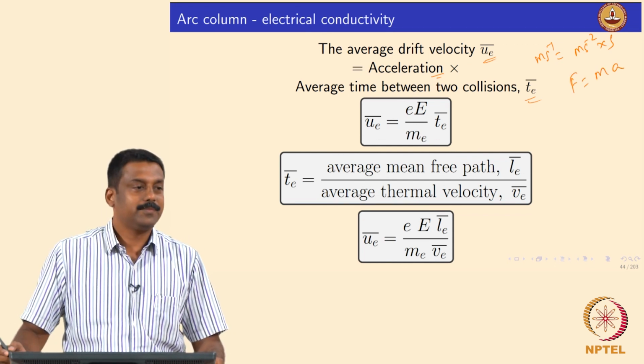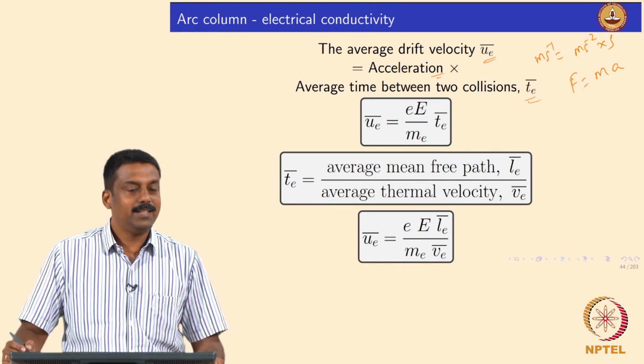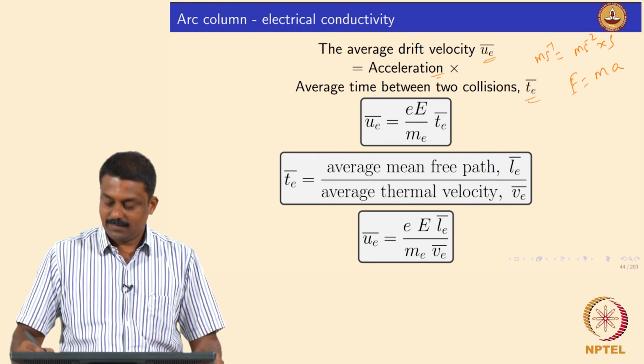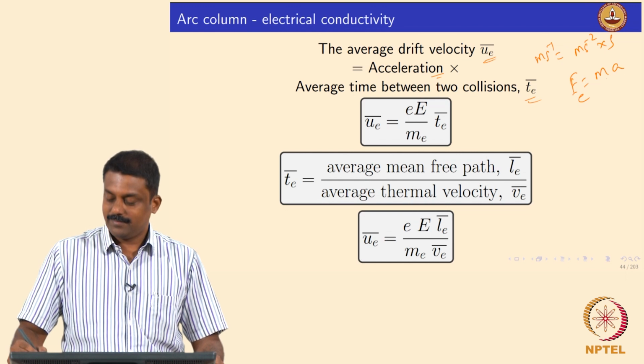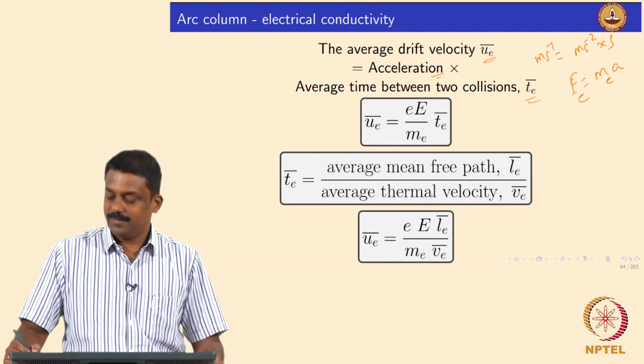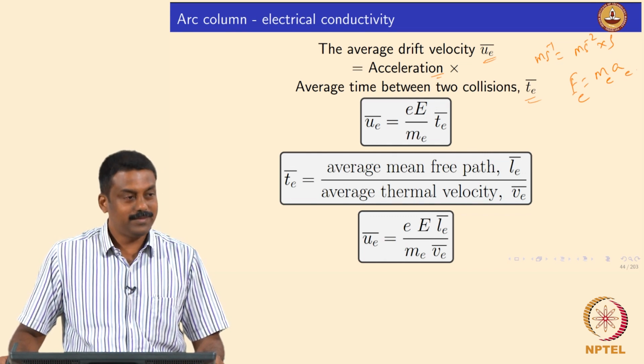What is F here? Yeah, it is the electric field. What is m here? A here? Acceleration of electrons.